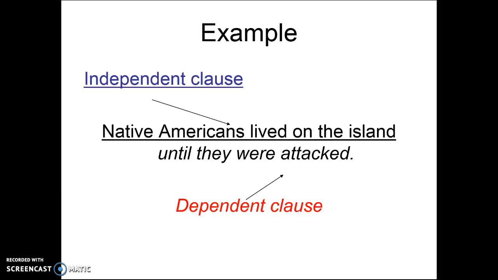So again, you have 2 clauses that are being used, an independent clause and a dependent clause, as well as a subordinating conjunction to join those 2 clauses. So this is an example of 2 clauses and conjunctions being used together. From here, we're going to talk about the difference between an independent and a dependent clause.